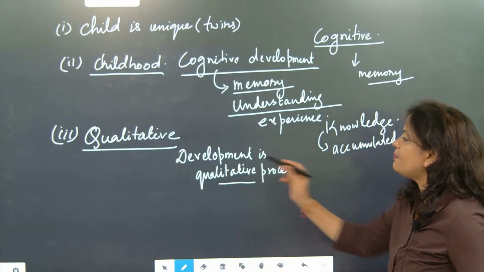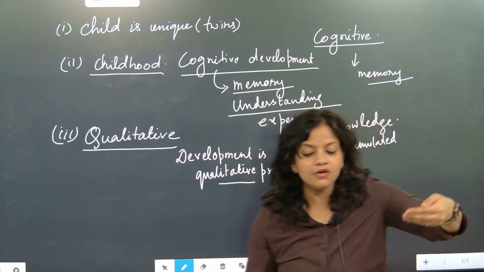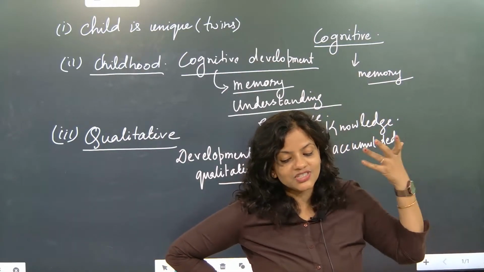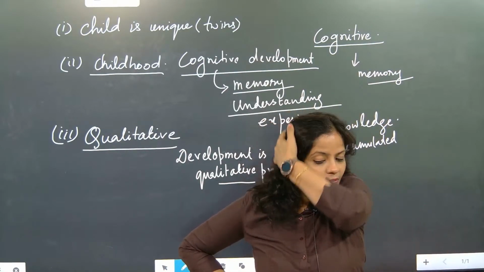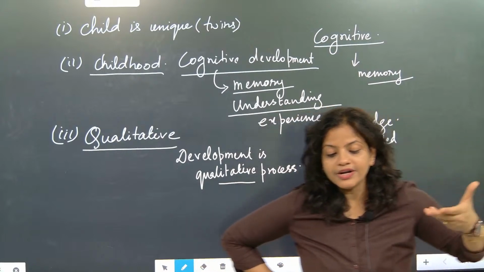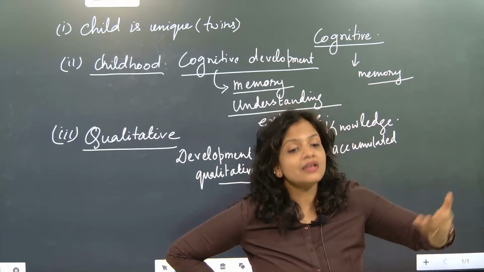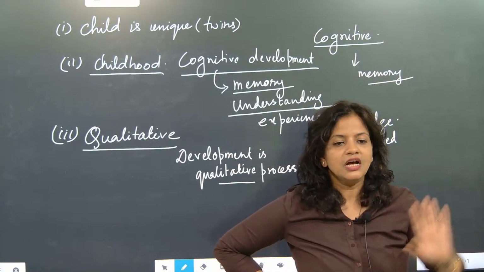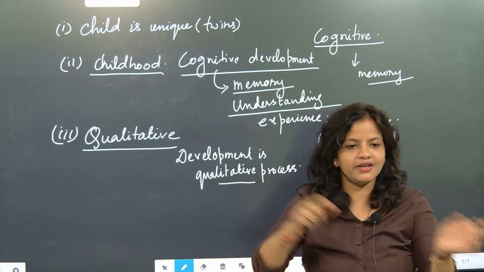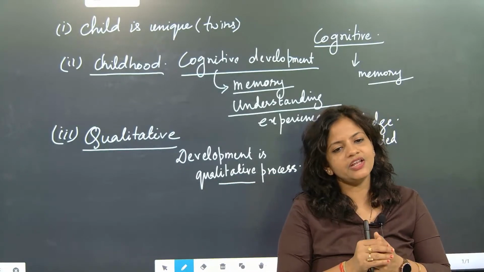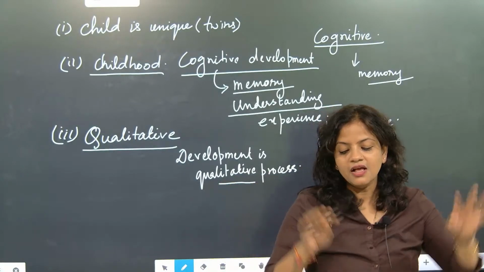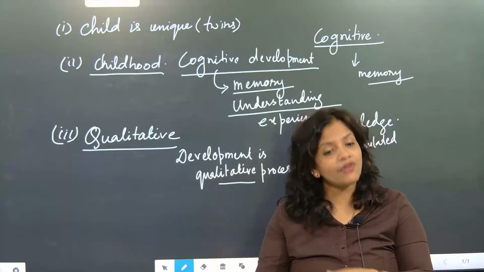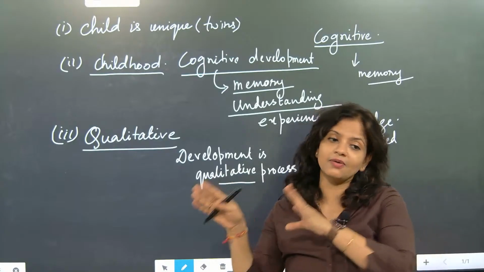So here, development is always quality. Quality is always plus, plus, plus. As we grow, our quality will change. The more we grow, the more our quality will increase because our learning experience will increase. When we are 5 years of age, definitely we will jump here and there. When we become 15 years of age, we learn a little bit how to behave in public. When we reach 20, 25 years of age, our maturity level becomes very high.